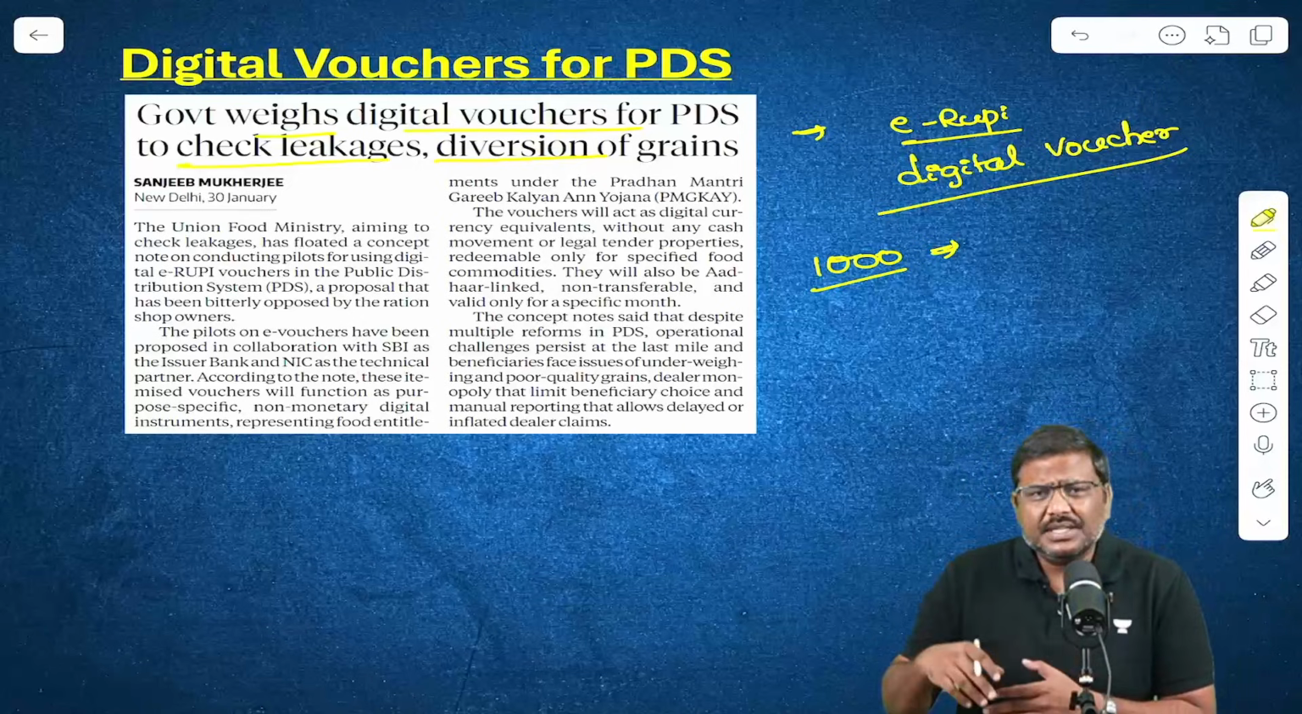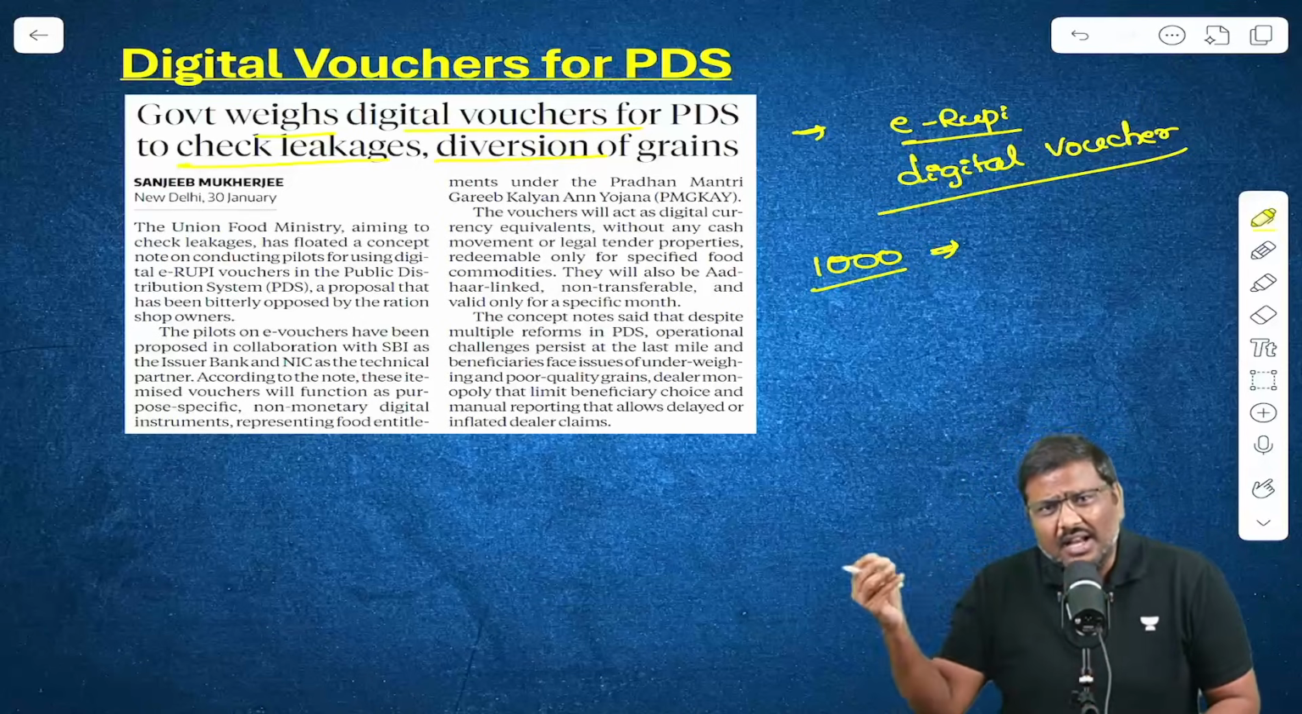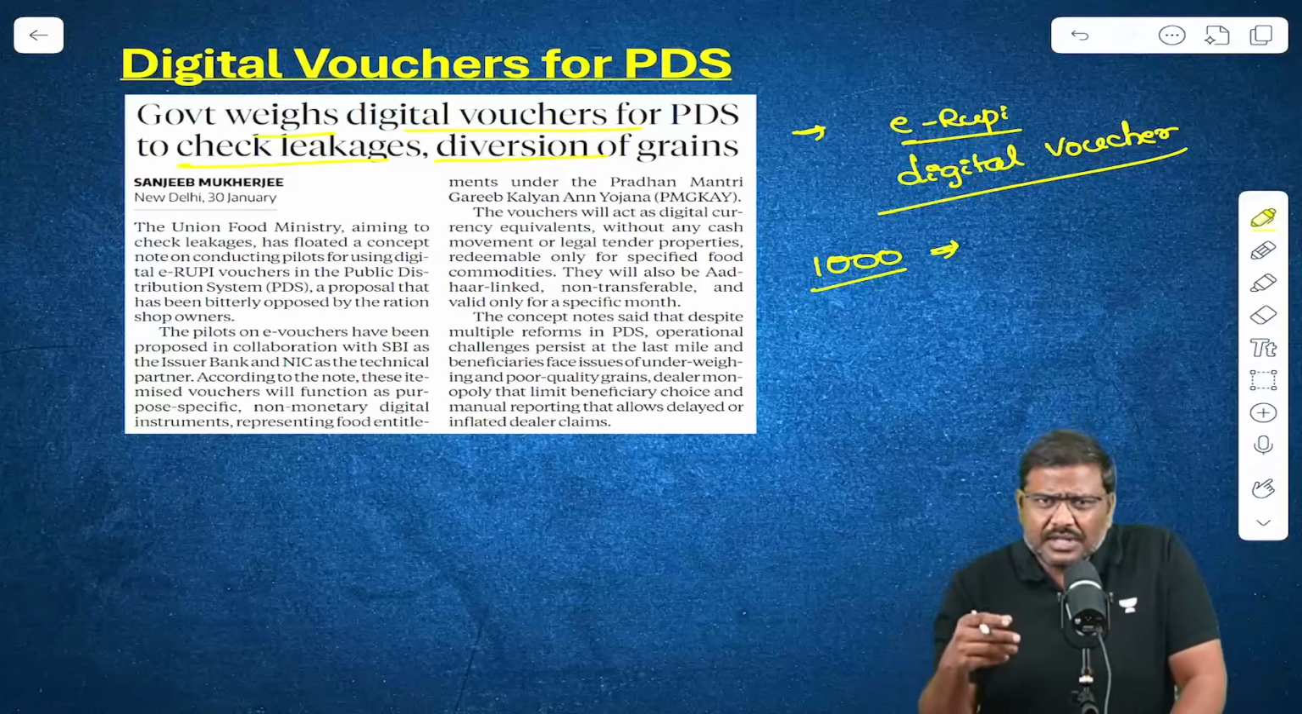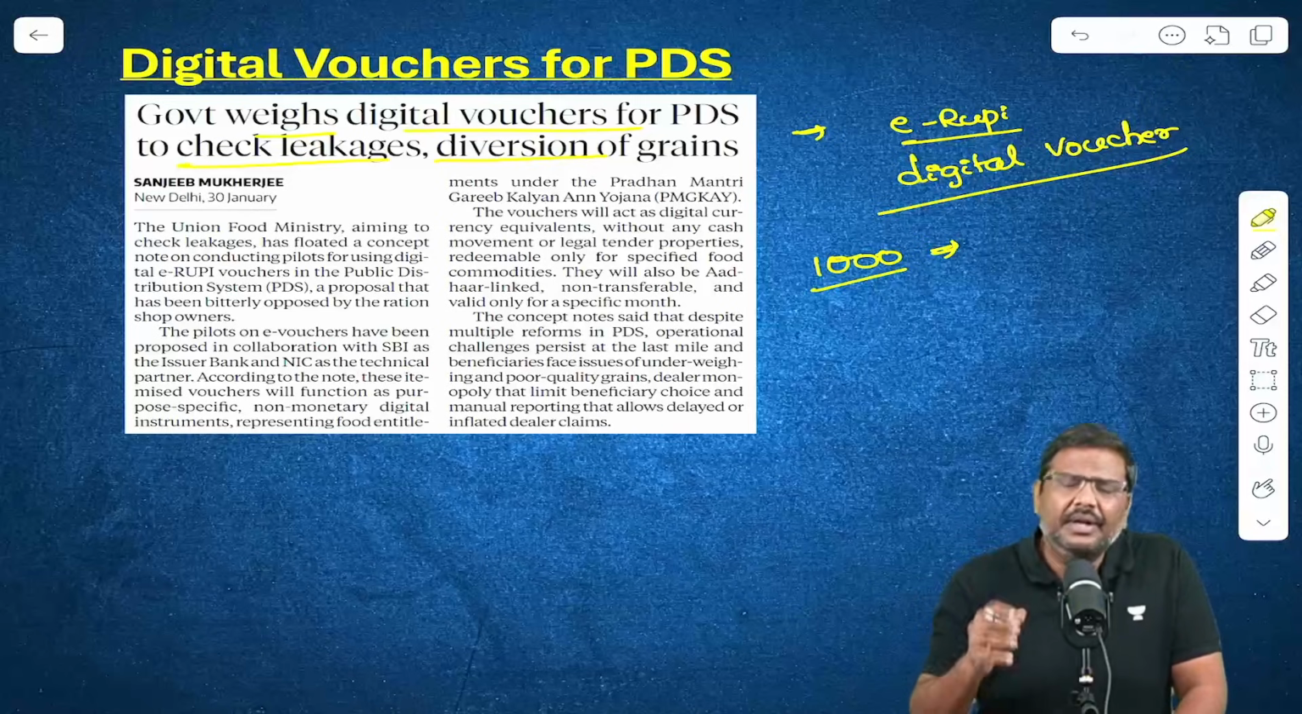I will use it to purchase, let's say, certain alcoholic products, liquor products, tobacco products. I might use the money for gambling purposes, etc. There is always a possibility. So, what has the government of India done?